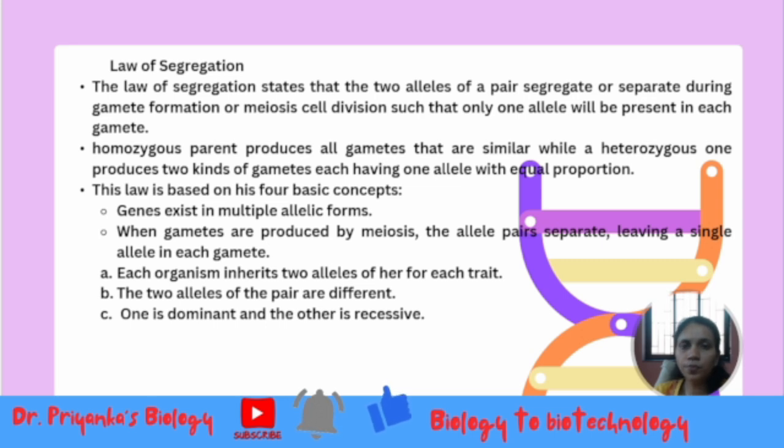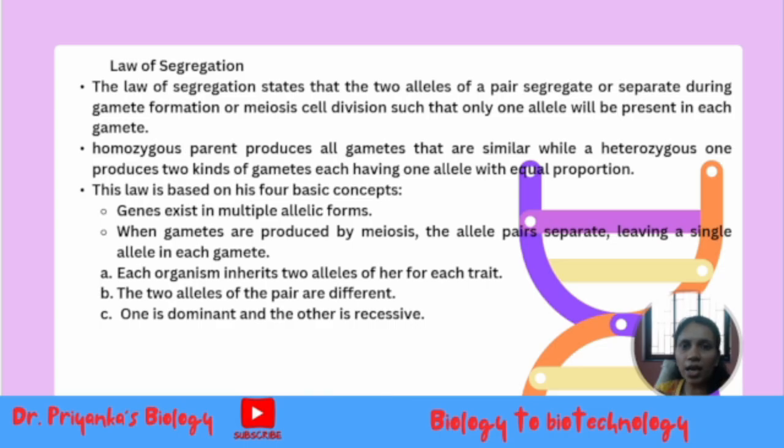So what does the law of segregation state?